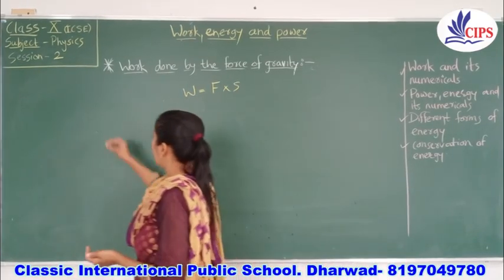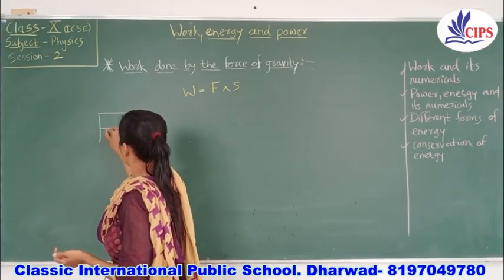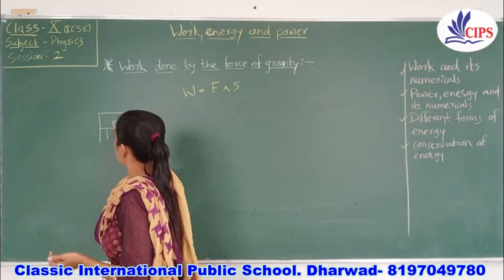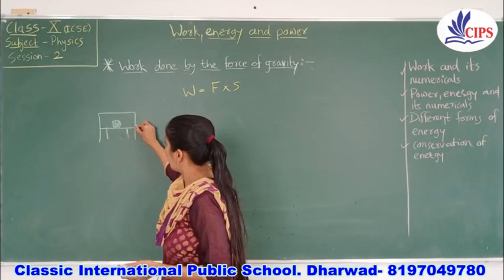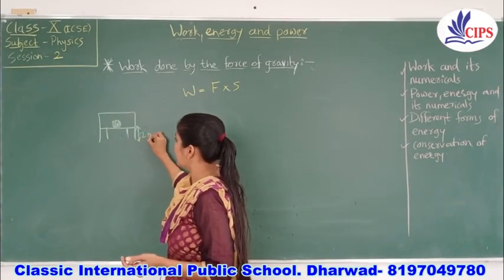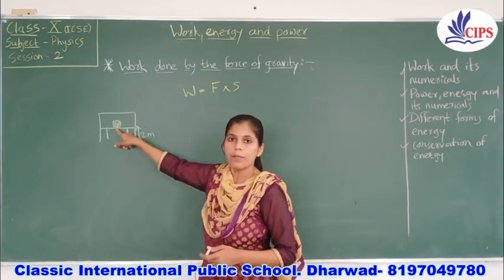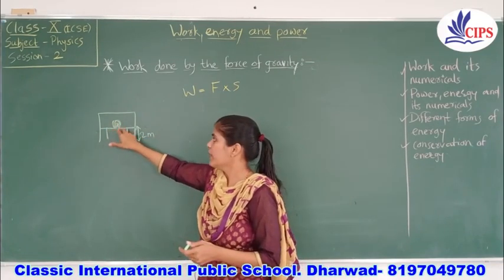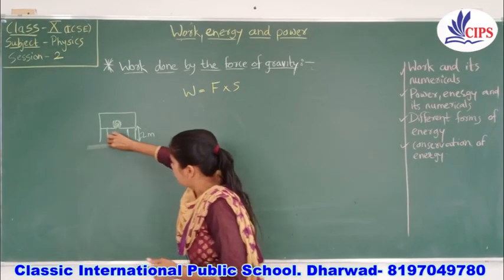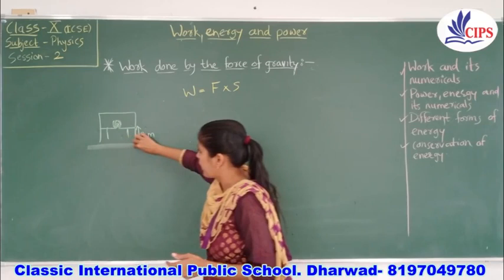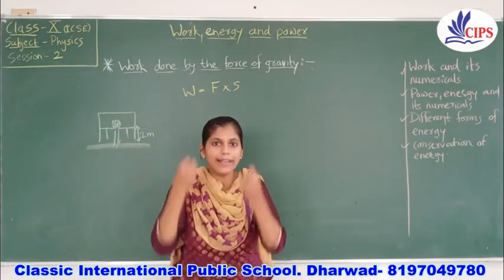Suppose I have a table over here. Imagine this is the table, and on the table one ball is placed. Let us consider the height of the table to be 2 meters. The ball stays in its position, but at the same time gravity, meaning the earth's surface, will pull it down.